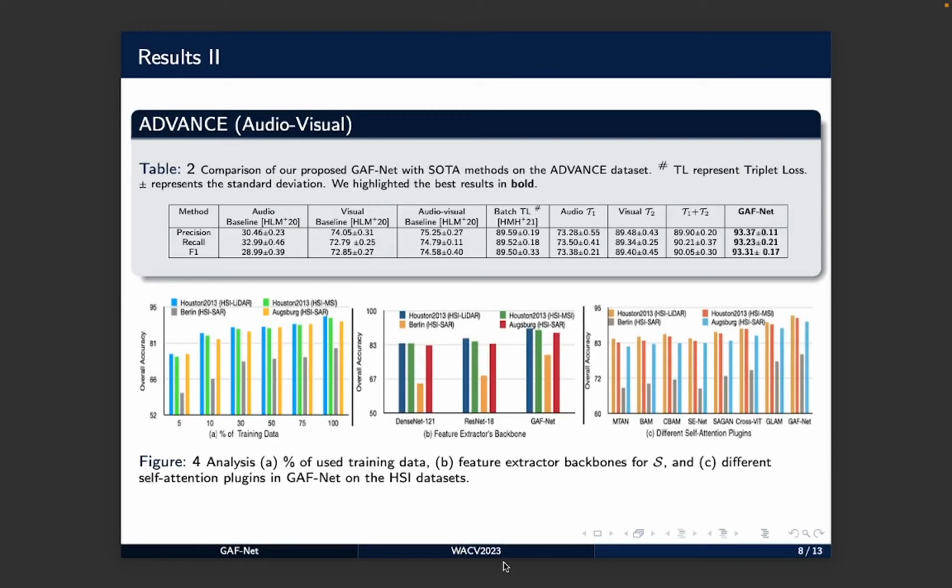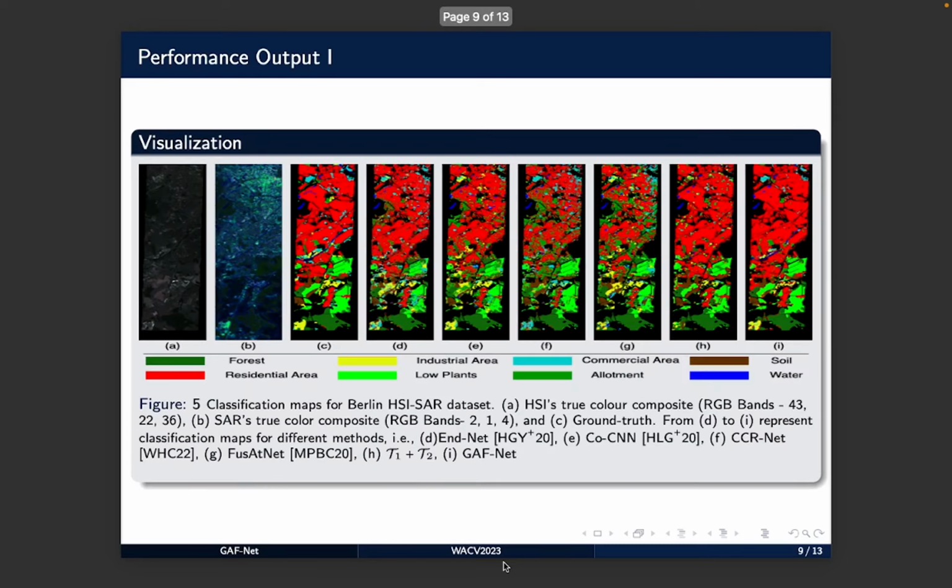we can see that GAF-Net outperforms the individual modalities and the simple fusion modalities by a great margin, at least by 3%. In figure 4 we can see that we have ablated our research work with different strategies like training datasets, different feature backbones and different attention mechanisms.